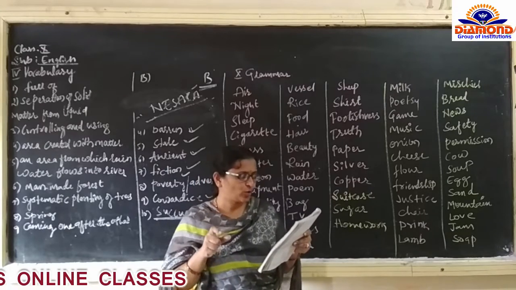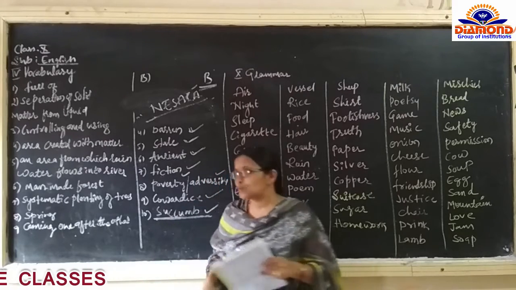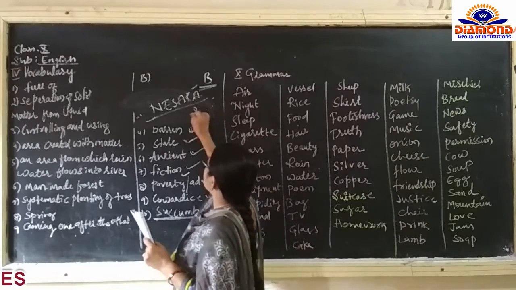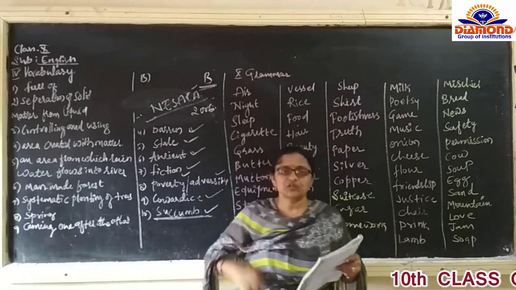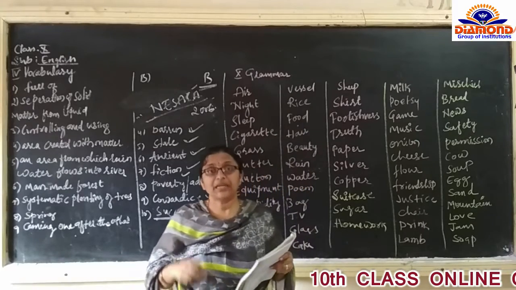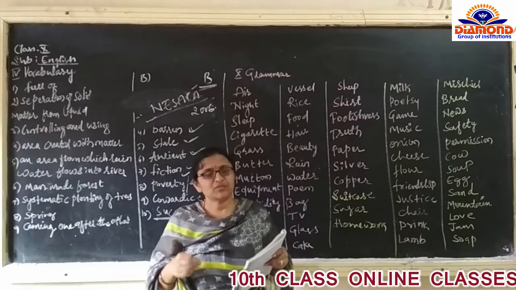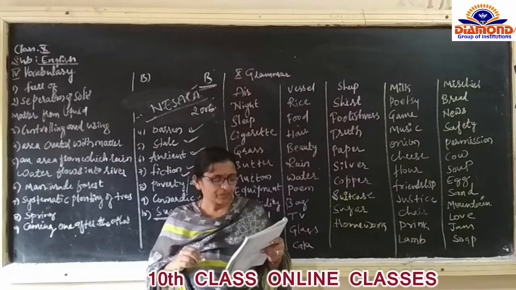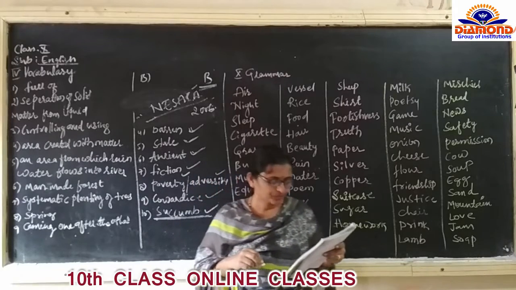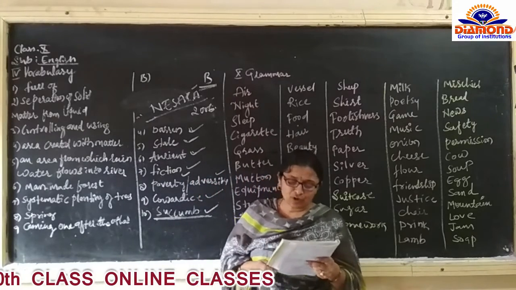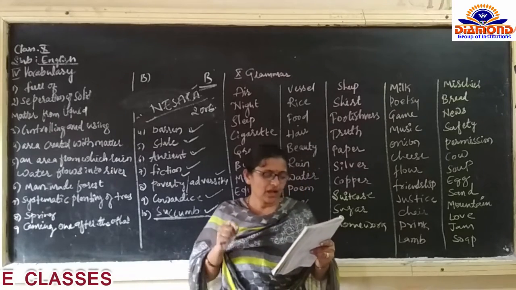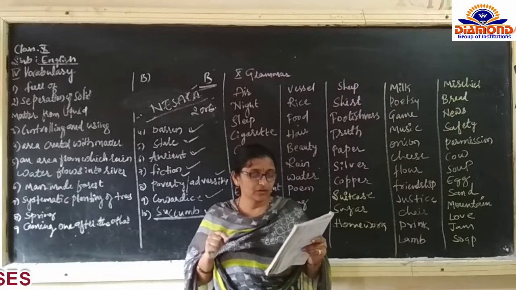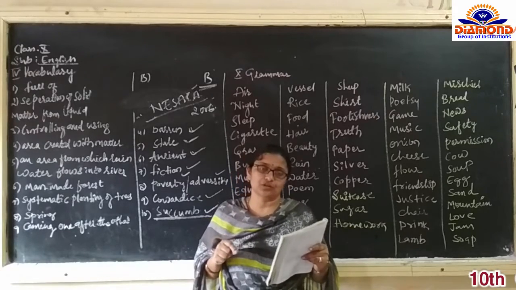The Nesara Eco Club was founded in 2006. What are the objectives of that Eco Club? The main aims, we can say. What are the aims and objectives of that Eco Club? Creating awareness about environmental protection among the students.